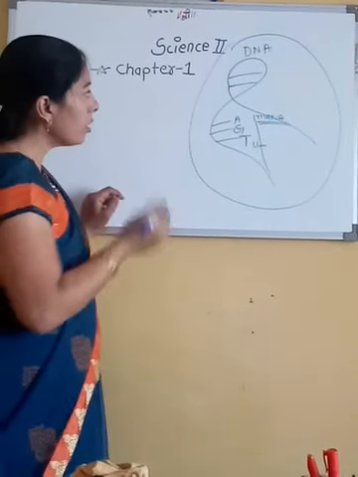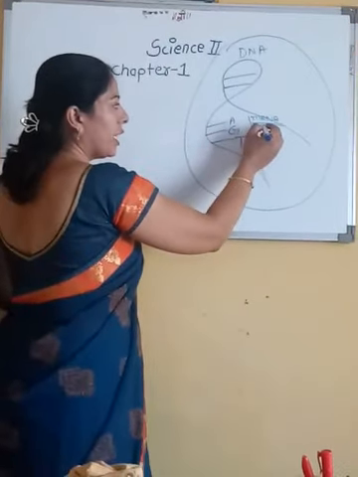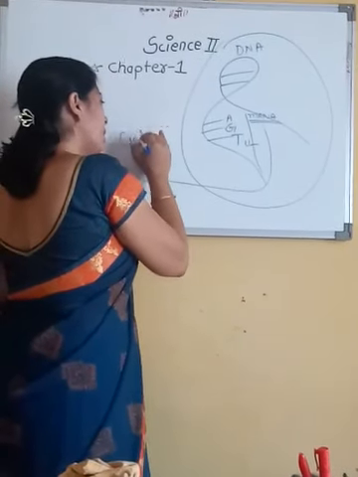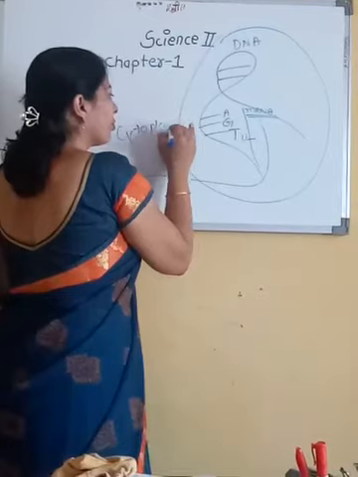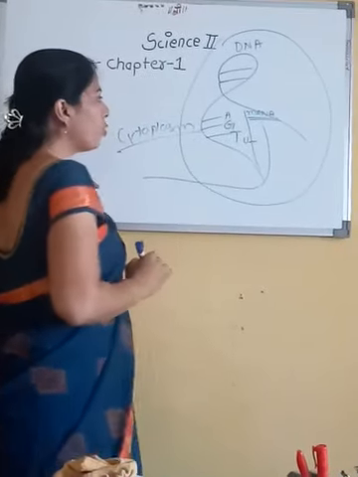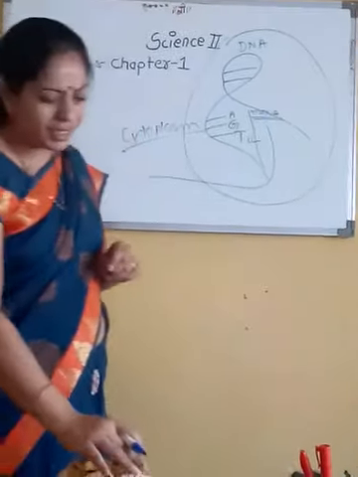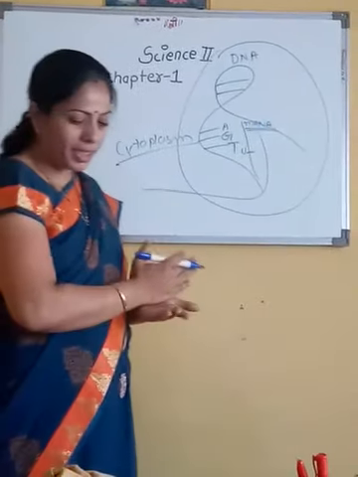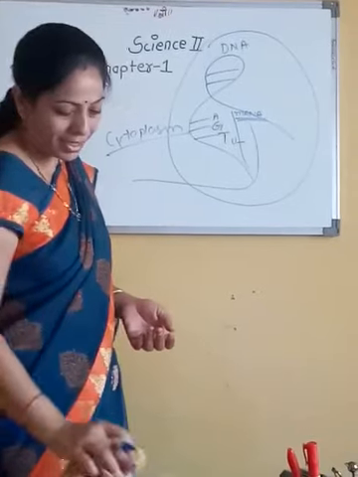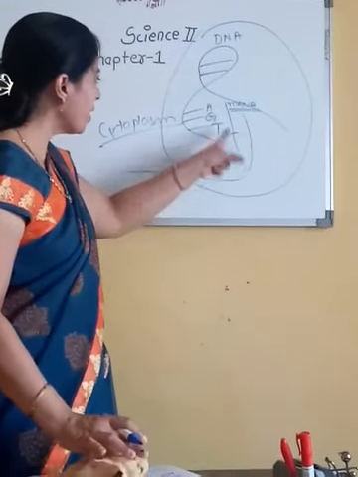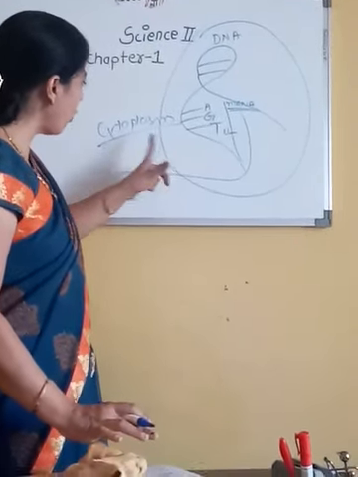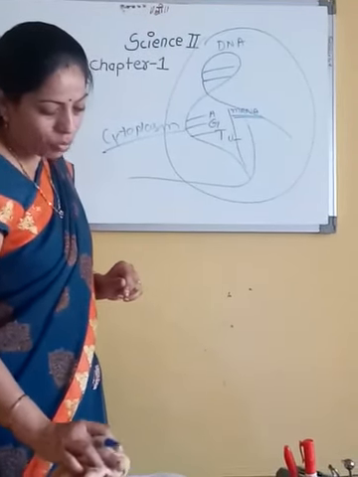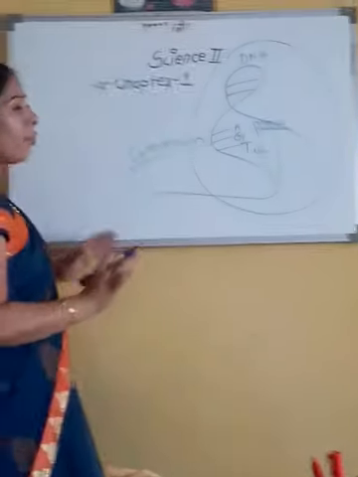The next step is that this messenger RNA now comes out of the nucleus into the cytoplasm. The messenger RNA formed in the nucleus comes into the cytoplasm and brings the coded message from the DNA out of the nucleus into the cytoplasm. The message contains the codes for amino acids.